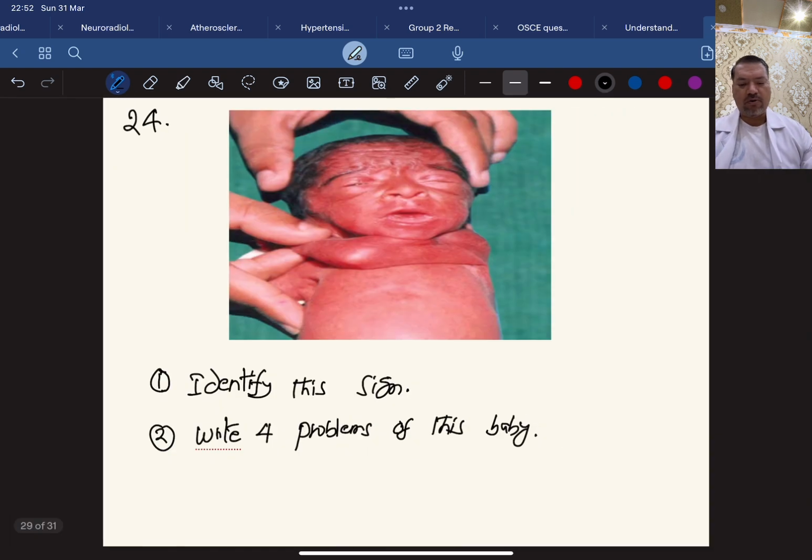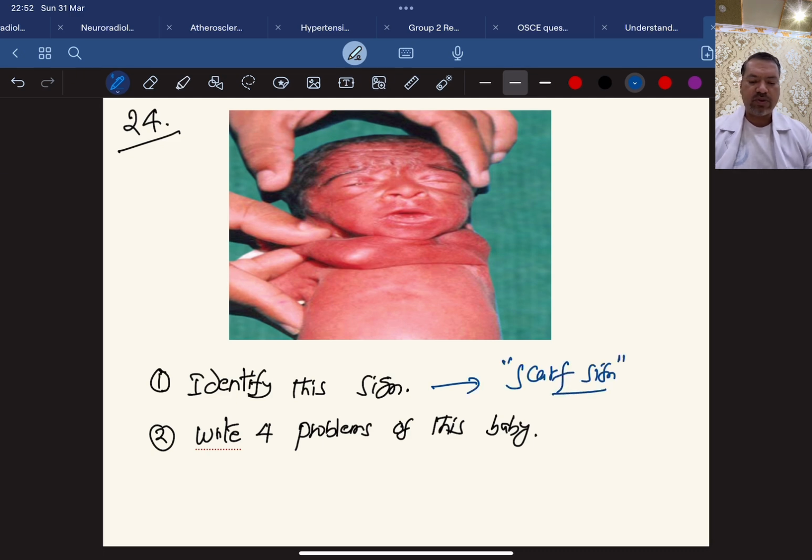Now number 24, identify this sign. This looks like an extremely premature baby. Look at the face of this baby, extremely premature. This is called scarf sign. What is the meaning of this? The elbow of this upper limb can cross the midline very easily in an extremely premature baby. Scarf sign. And write 4 problems of this premature baby.